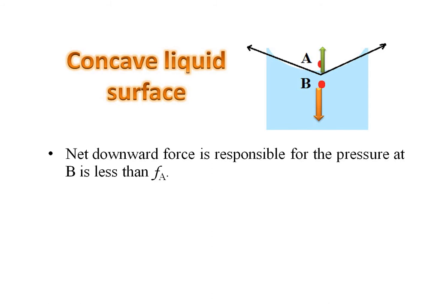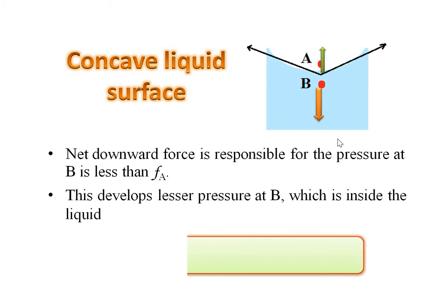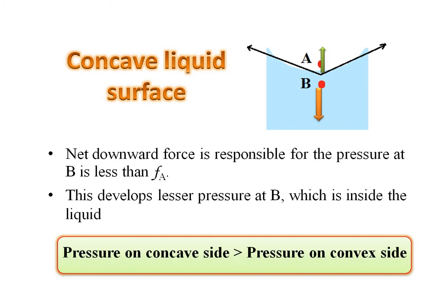It is less than the F of A. So this develops the lesser pressure, that means less quantity of pressure at point B, which is inside the liquid. So here outside pressure is greater than the inside pressure. So from this, pressure on the concave side is greater than the pressure on the convex side. We are considering the liquid surface type, concave liquid surface. Pressure on the concave side is greater than the pressure on the convex side.